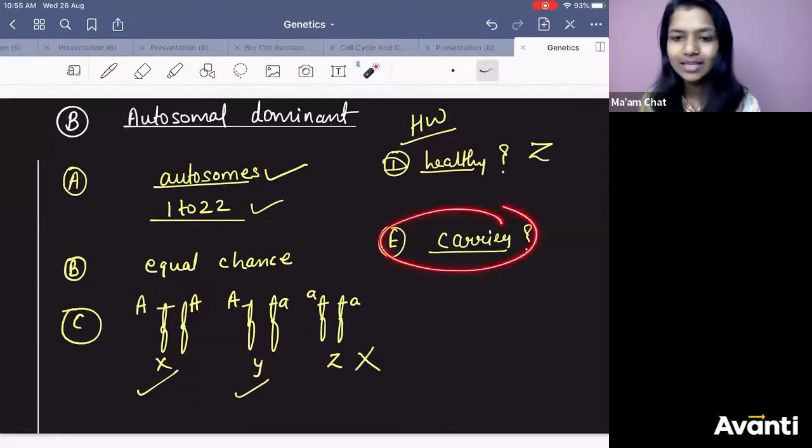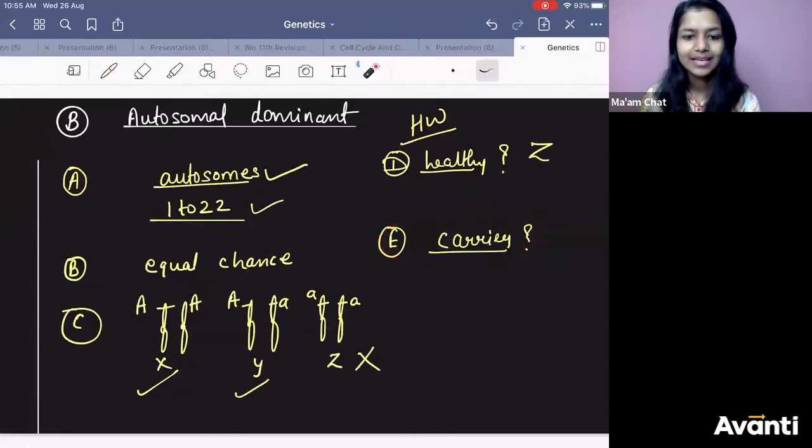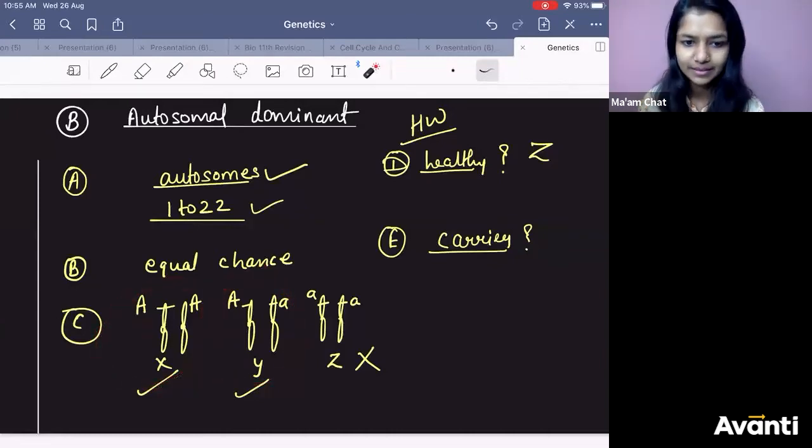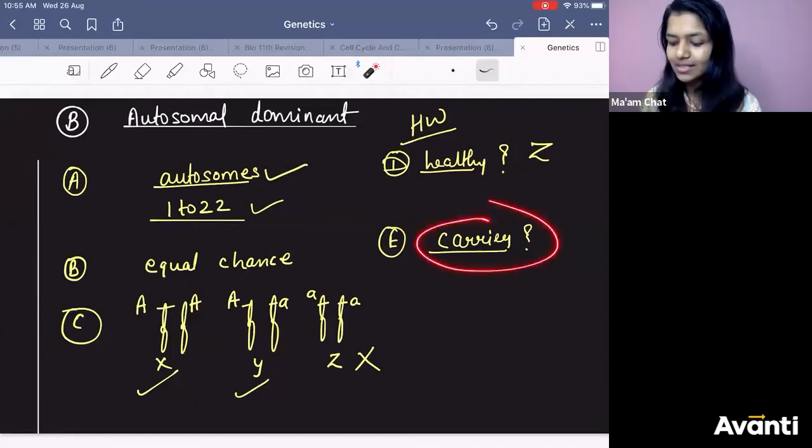Is there any concept of carrier here? There is no concept of carrier, right? Always they will be diseased. Obviously, they can pass on the disease to the next generation, but they will be diseased. So there is no concept of carrier.